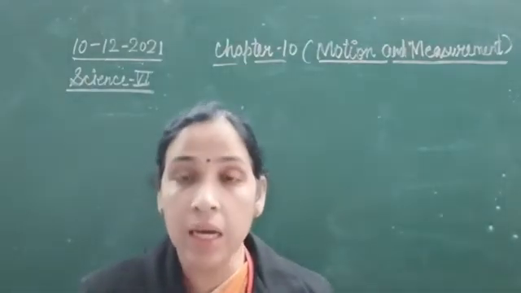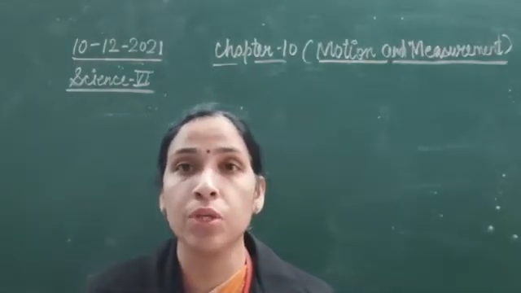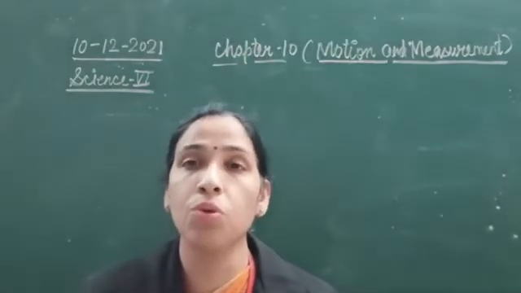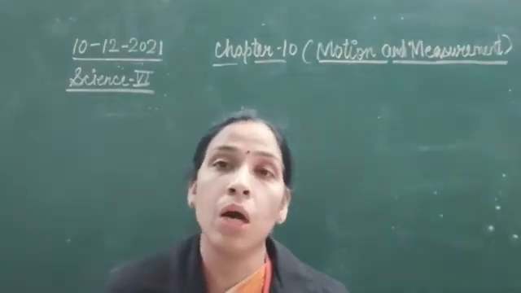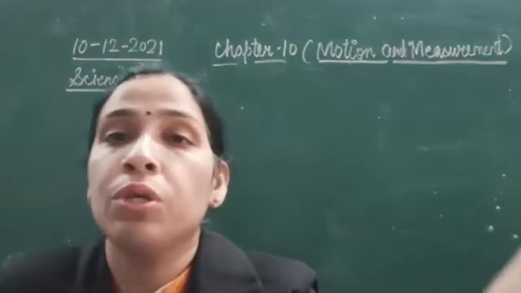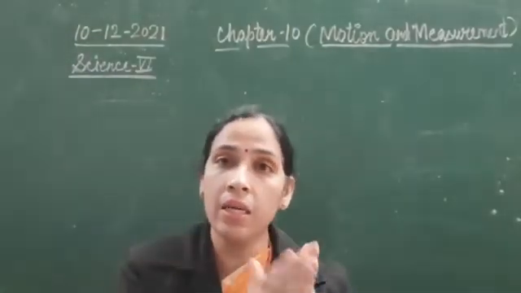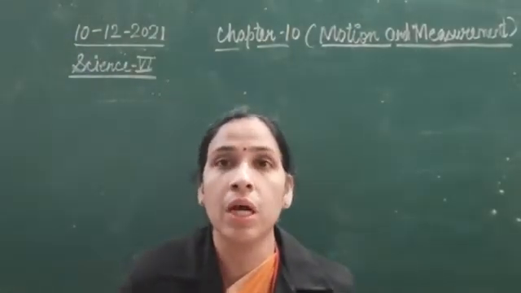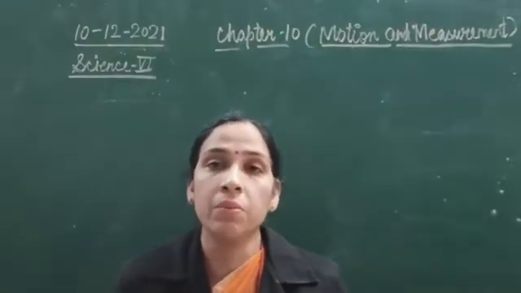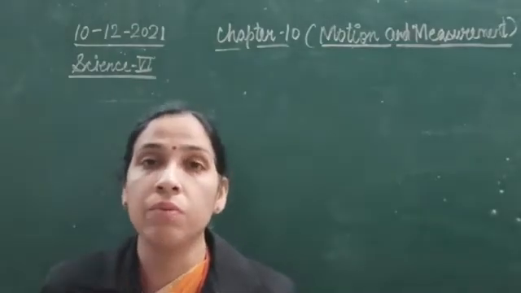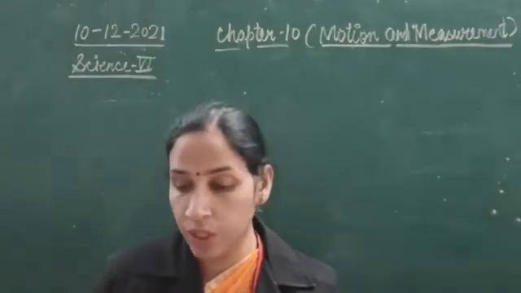And along with circular and rotational motion, the Earth shows periodic motion also. As I told you yesterday, Earth repeats its revolution after a specific time, which is 1 year. 1 year means 365 and 1/4 days. After that, the Earth repeats its revolution or rotation again.